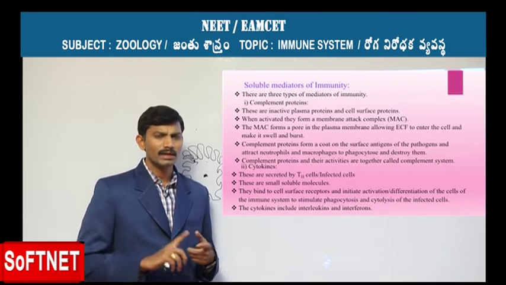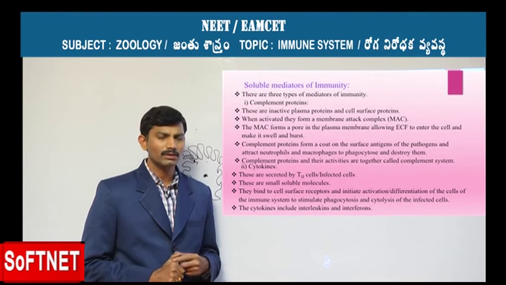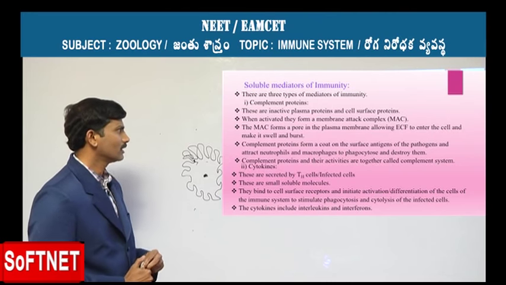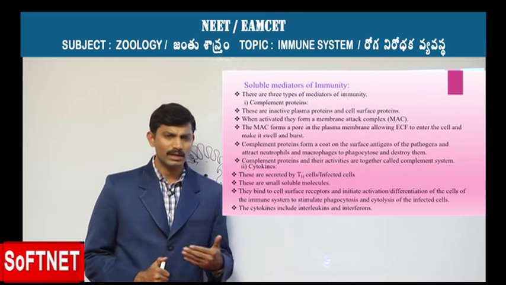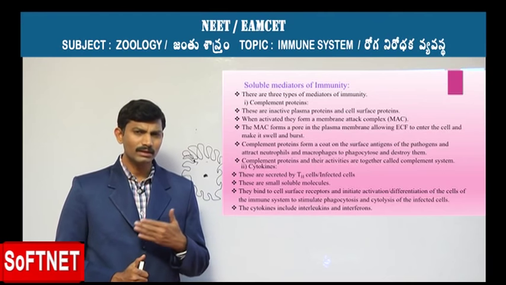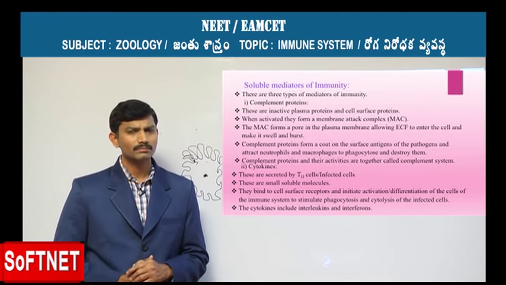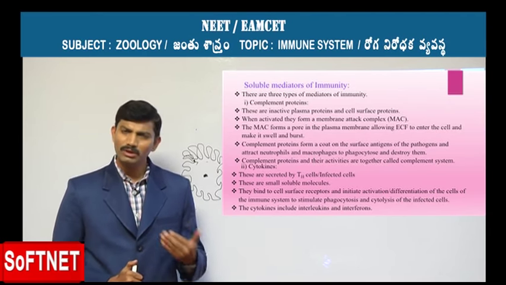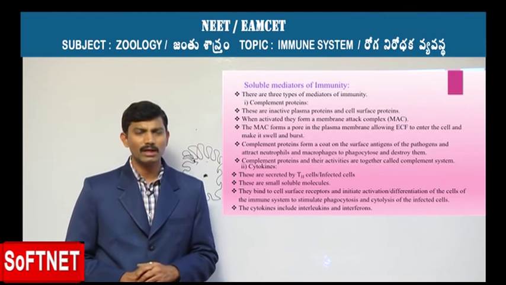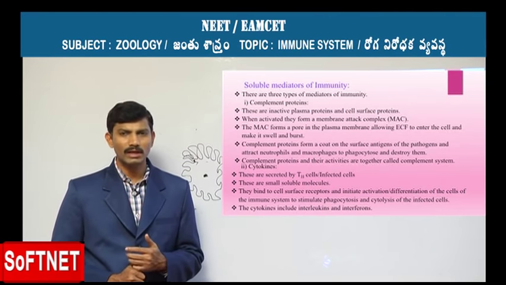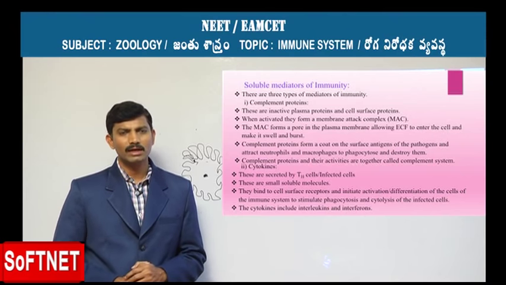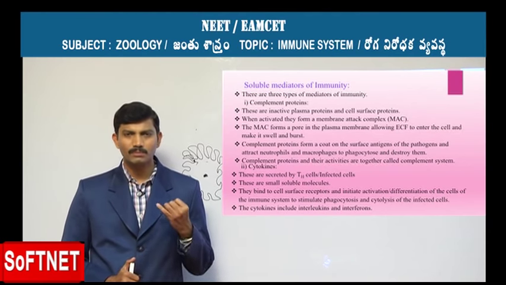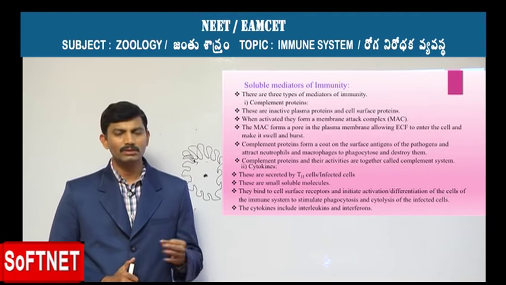Next we move on to another concept related to immunity, the soluble mediators of immunity. These mediators bring about interactions between the cells involved in the immune system. They help in communication, which is why they are known as mediators, and they exist in a soluble state within the blood and various body fluids. They are divided into three types: complement proteins, cytokines, and antibodies.